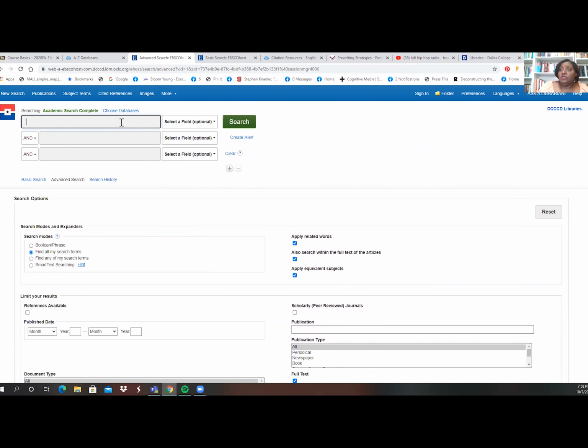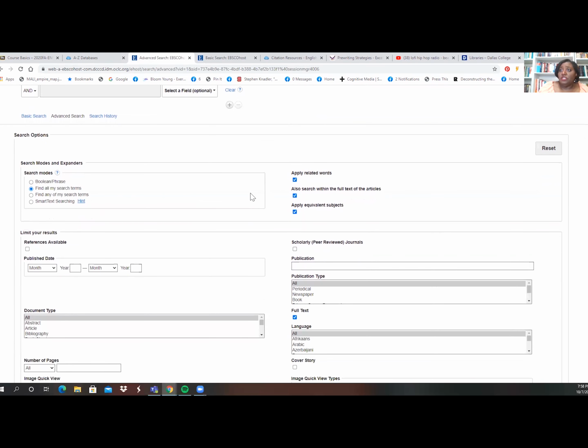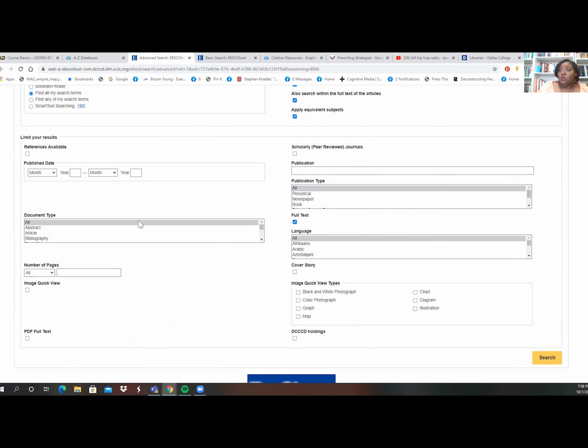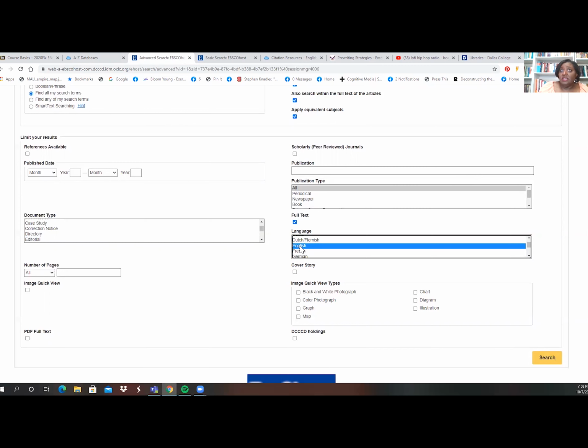So notice in the advanced search, I get extra places for keywords. And then I also get some extra ways to limit my sources. I can check certain kinds of things, like certain kinds of articles, like an abstract or a bibliography or a case study. I can also click what language I want to use. I only speak and write in English, so I'm going to click English. If you have another language that you're familiar with and you think you can read articles in that language, then you can click whatever language you want.